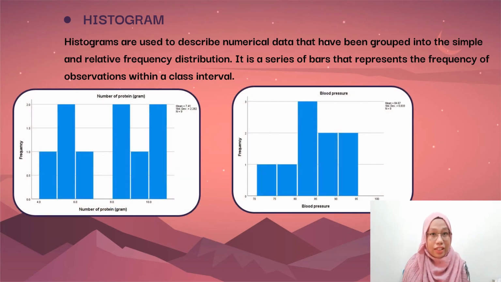Next is the graphical technique. In this study, we use a histogram as it is used to describe numerical data that have been grouped into simple and relative frequency distributions. The first histogram displays the distribution of frequency and number of protein, and the second histogram displays the distribution of frequency and blood pressure.